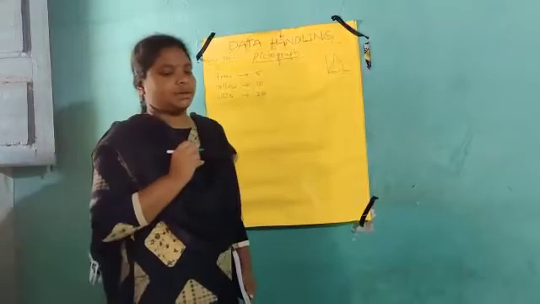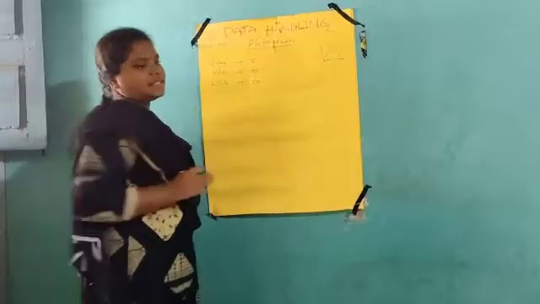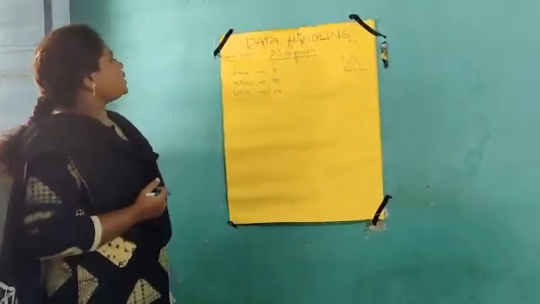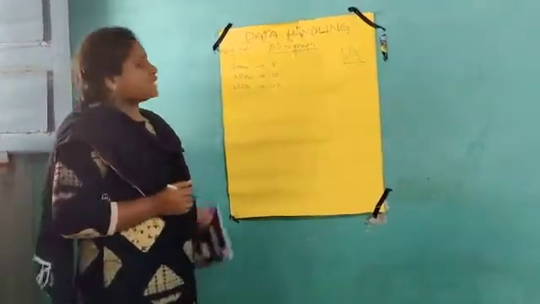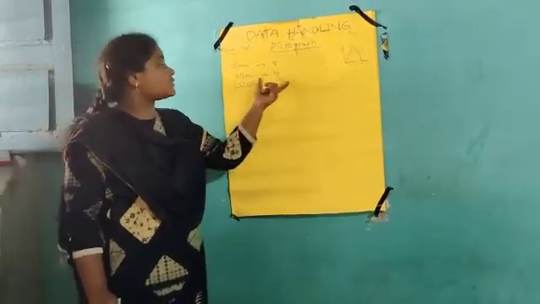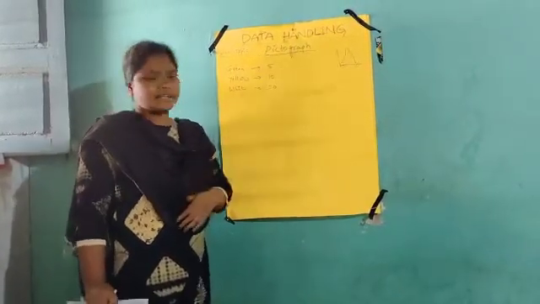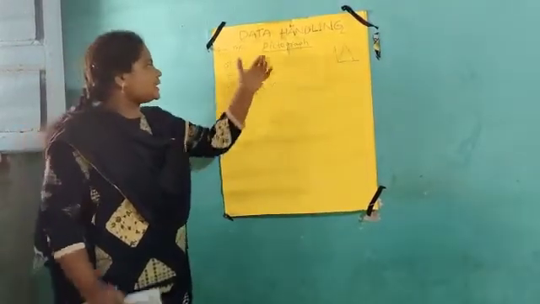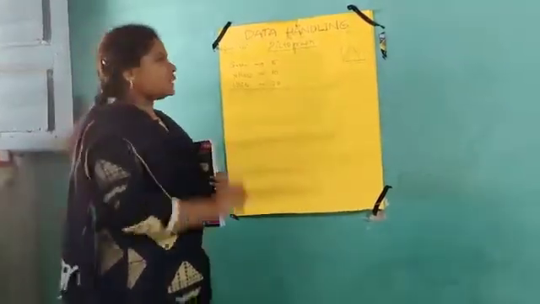Now we can take a decision from this data. Just observe: how many students wear the white uniform? 20. Which color dress is worn by more students in our class? White, because 20 is greater than the remaining students. So this helps us take a decision, and it is called data.